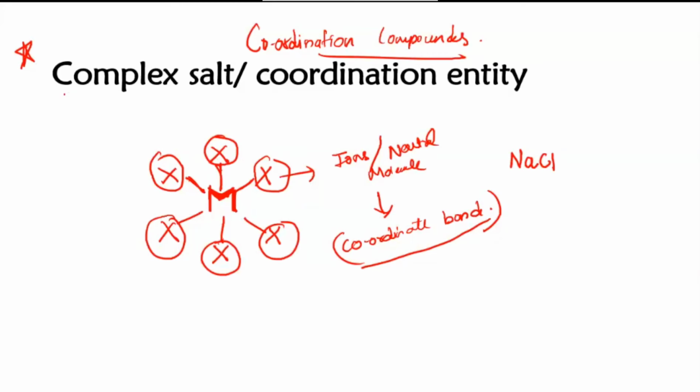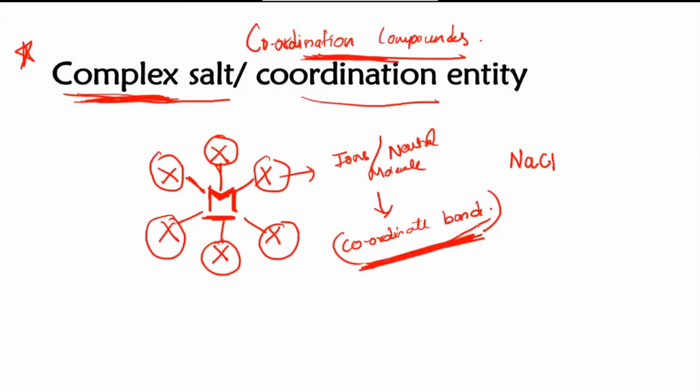Just to tell you what a complex salt is, I have defined it here: a metal in the center surrounded by many negative ions. It looks very complicated, with many ions and a particular geometry for these ions or neutral molecules. That's why it is called a complex salt, or coordination entity or coordination compound. Another reason is that the bonding between them is a coordinate bond, not a normal ionic or covalent bond.